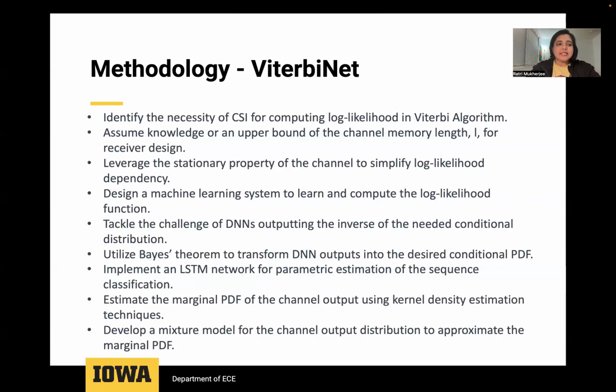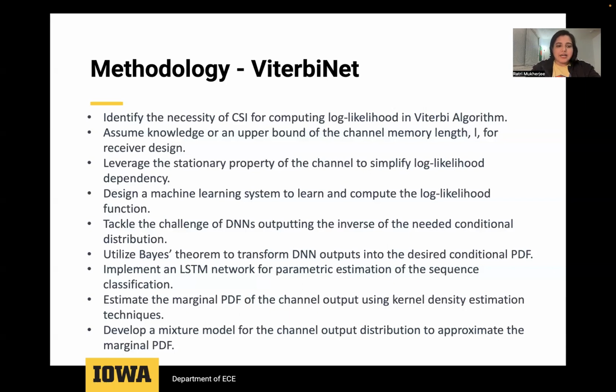To convert the DNN's output to a format suitable for the Viterbi algorithm, Bayes' theorem is applied. This step mathematically transforms the DNN's output to the required conditional PDF of the channel output, given the transmitted symbol. An LSTM network with a softmax output layer is employed for its efficacy in sequence classification tasks.